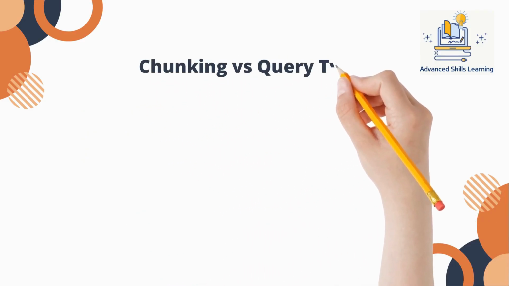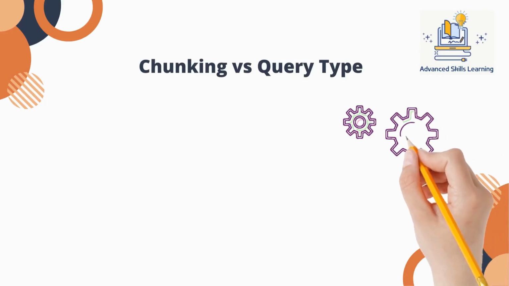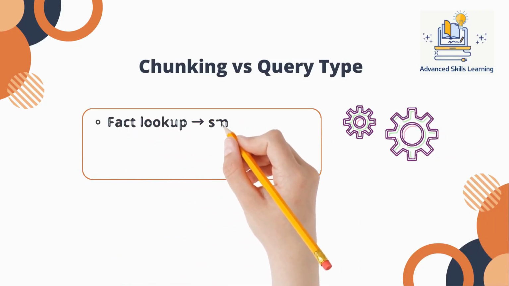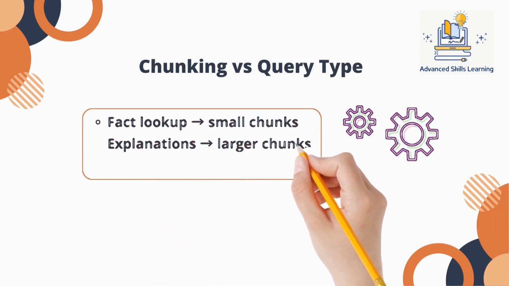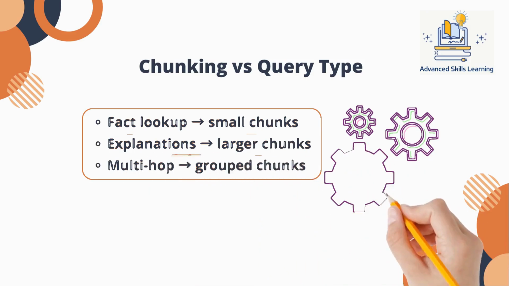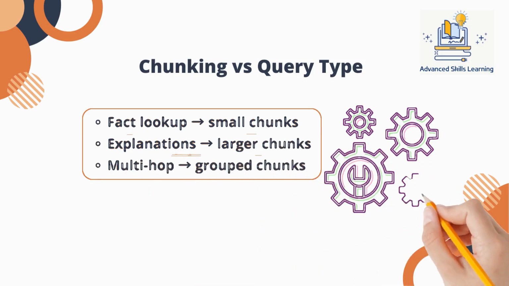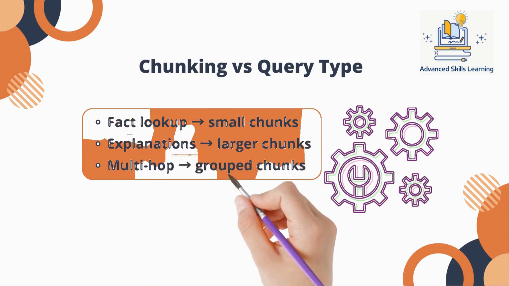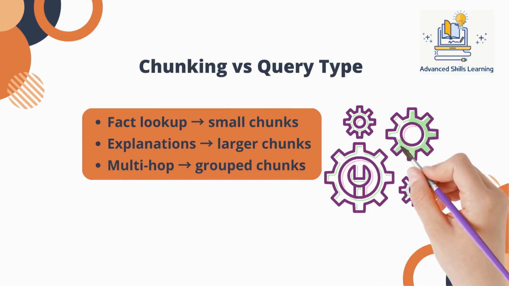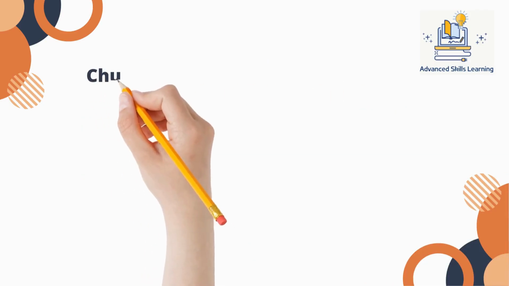Query type matters just as much. Simple fact lookups benefit from smaller, focused chunks. Explanatory questions require larger contextual windows. Multi-step reasoning often works best when related chunks are grouped, linked, or retrieved hierarchically. Chunking should support the question being asked, not fight against it.